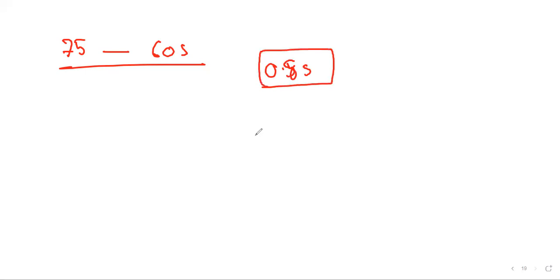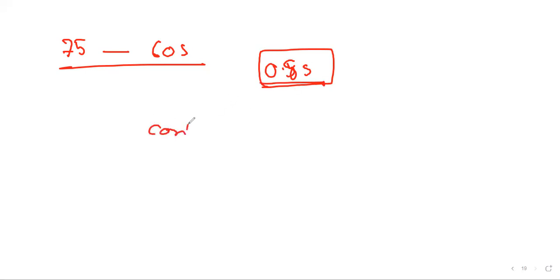There is a concept that suppose our heart rate is 75 in 60 seconds, then our cardiac cycle takes 0.8 seconds. That means in 0.8 seconds, the heart does both contraction and relaxation.